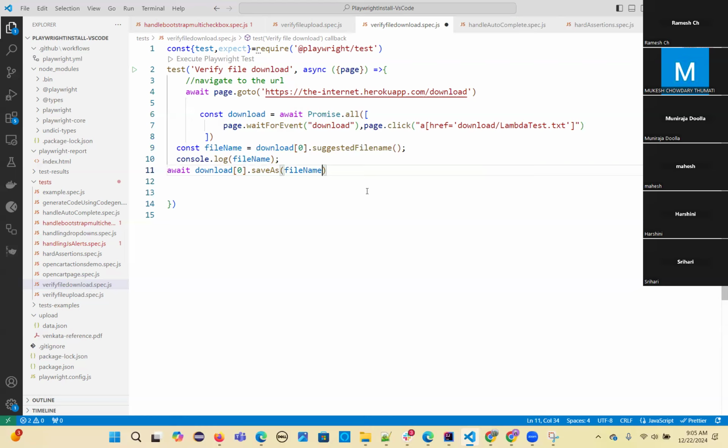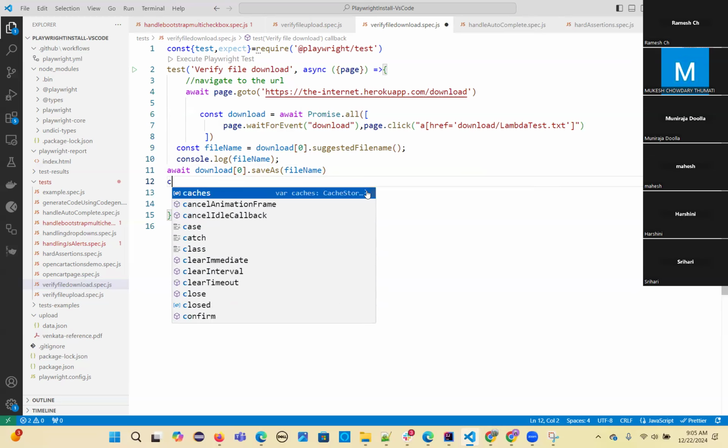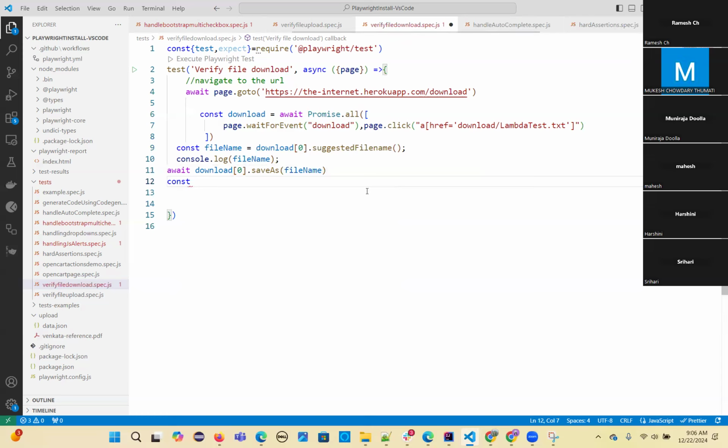So that's the reason. If you want to know the path also, you can get the path. I'll show you how to get the path also. So where that file is, if you want the complete path, so path equal to await download path, using this first file.